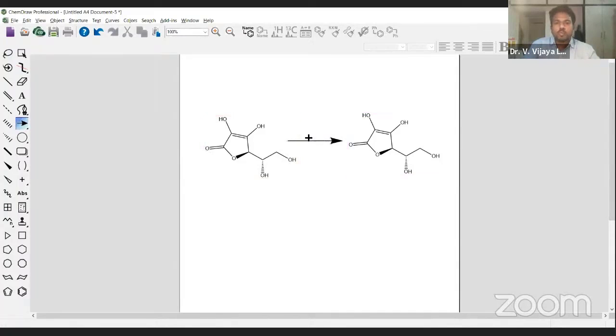Then if you want to put anything on top of it, like reagents and reaction conditions, use the text tool. Simply go and type it. Any reagent that you want, you type it. For example, platinum, hydrogen. Okay, that's how you can do it.